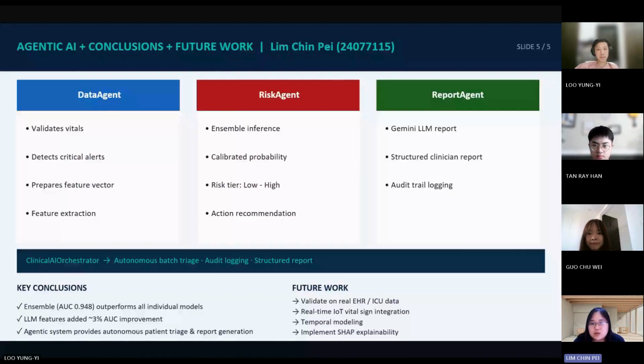Moreover, future studies should also explore temporal modeling techniques that capture changes in patient condition over time, using advanced sequence-learning models such as LSTM. This will provide a more comprehensive understanding of patient progression. Finally, model explainability should be further enhanced through the implementation of SHAP analysis in order to improve transparency and regulatory compliance. That's all for our presentation.